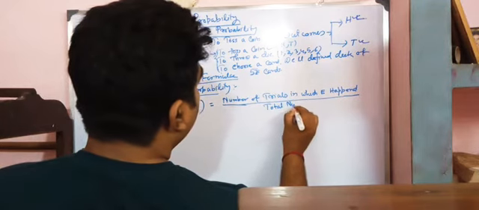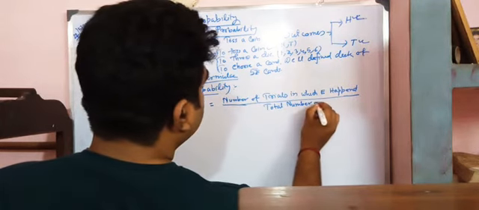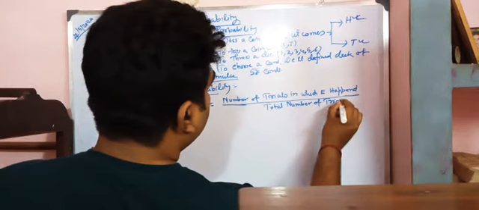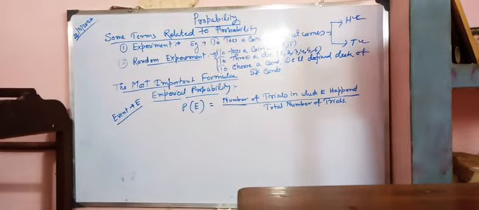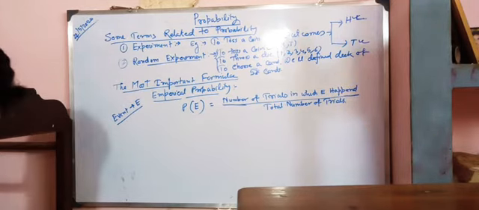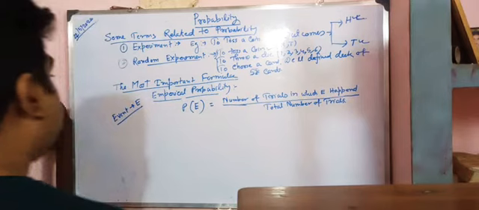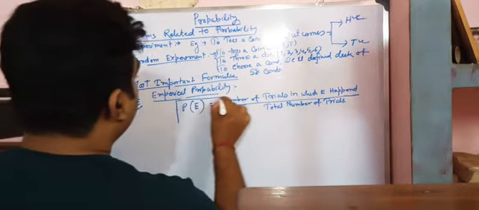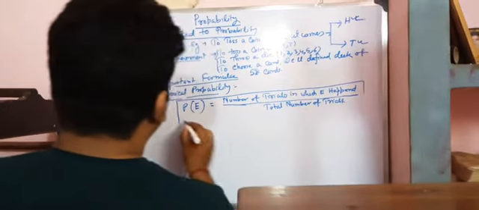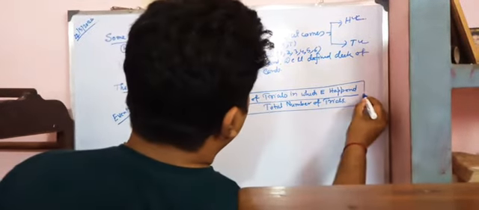Hope you are able to see my writing. So that's the main formula for this chapter, the empirical probability formula. Okay.